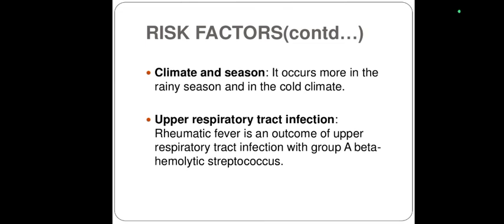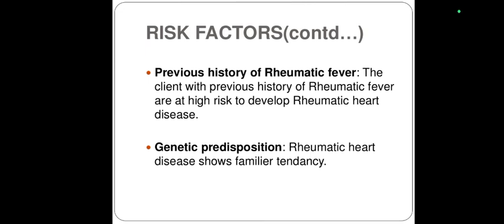Next one is upper respiratory tract infection. Rheumatic fever is an outcome of upper respiratory tract infection with group A beta hemolytic streptococcus, and this can progress into rheumatic heart disease, so that is also another risk factor. Previous history of rheumatic fever: usually carditis progresses into rheumatic heart disease, so clients with a previous history of rheumatic fever are at high risk of developing rheumatic heart disease.